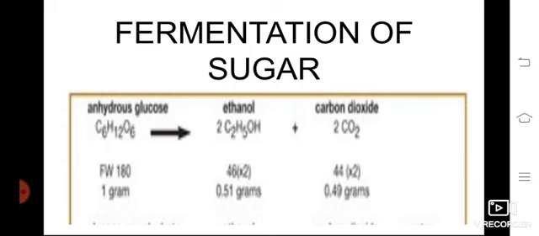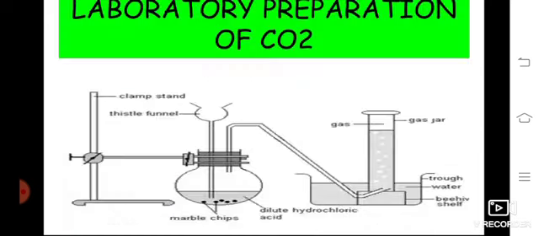Fermentation of sugar. The fermentation process is used to give a sour taste to food. Sugar, C6H12O6, when it undergoes fermentation, forms C2H5OH, ethanol, and then carbon dioxide comes out. So this is a hydrocarbon product. When it undergoes fermentation, the carbon dioxide gas comes out, and the hydrocarbon has been turned into alcohol.